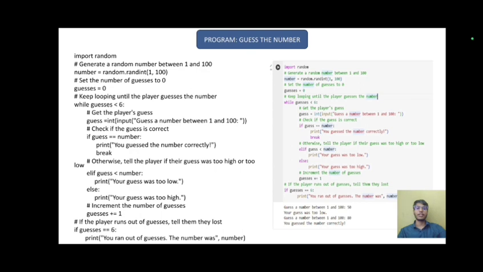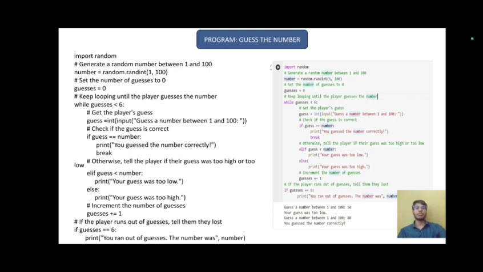You guessed in some number of guesses and the number was the random number. Else if guess is less than number, print your guess was too low. Else print your guess was too high, and increment the number of guesses: guesses equals guesses plus 1.